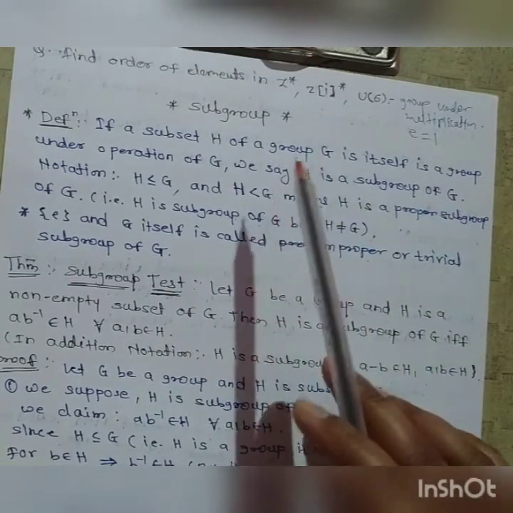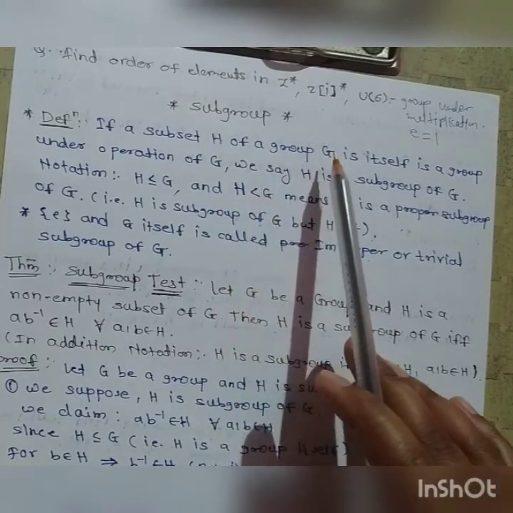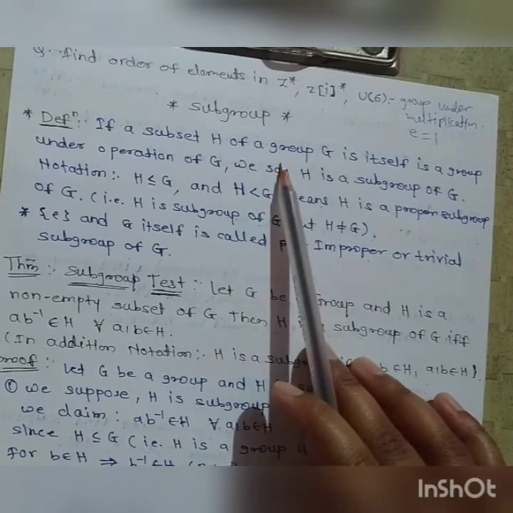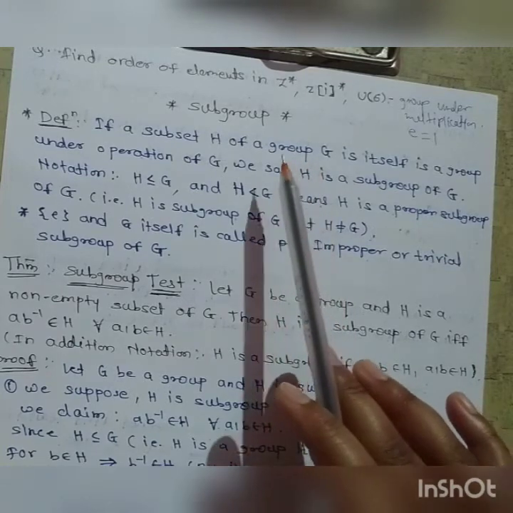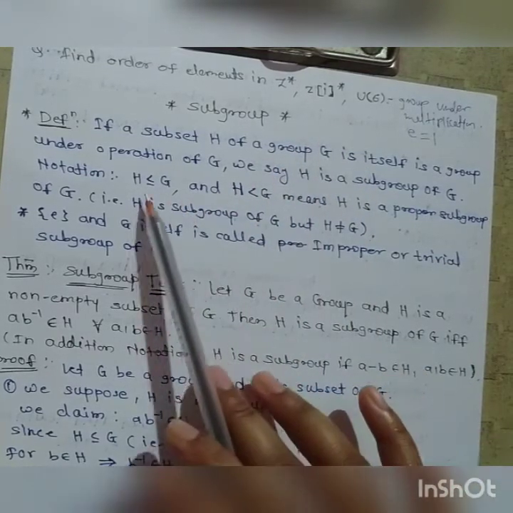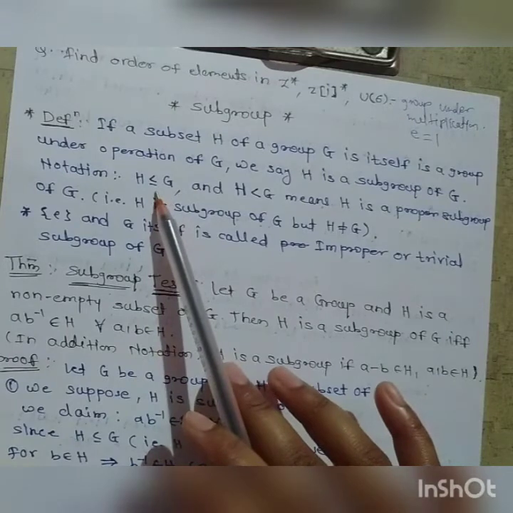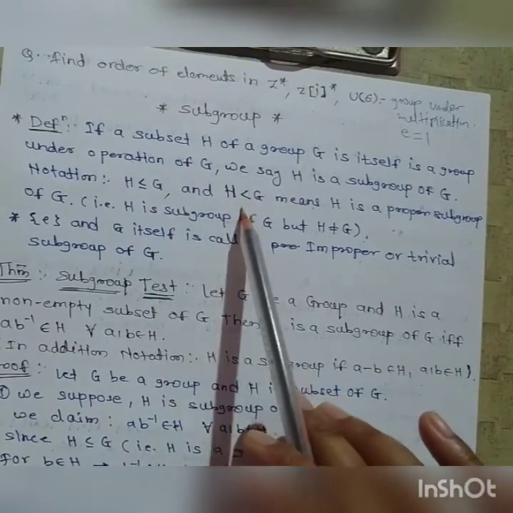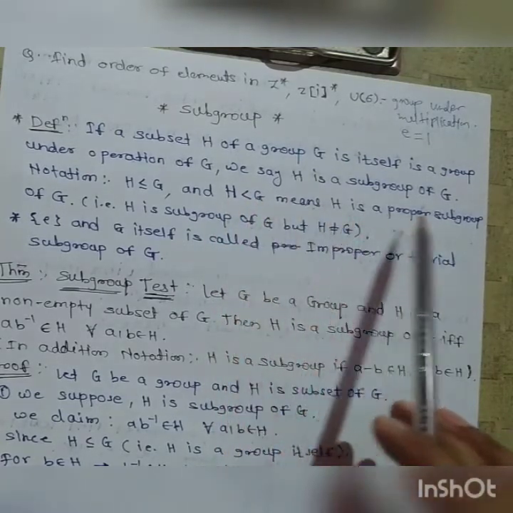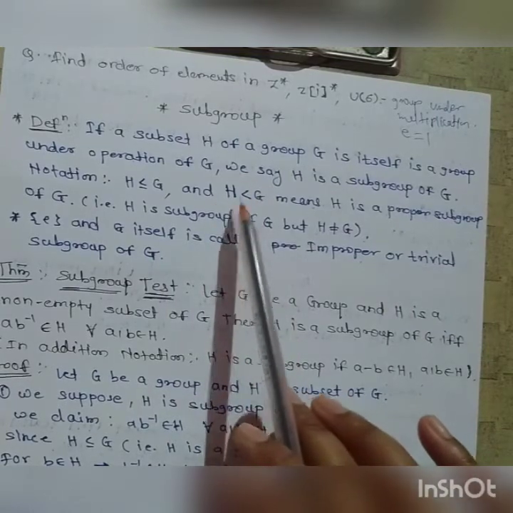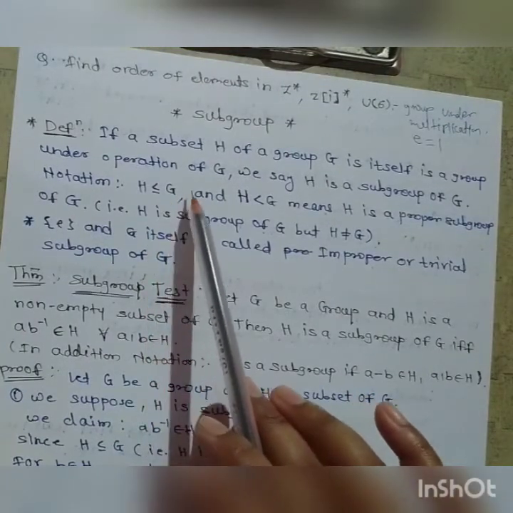We consider H as a subgroup of G when H itself is a group, when H itself satisfies the properties of a group. The notation is H ≤ G. This less-than-or-equal notation is for a subgroup, and when the strict notation H < G is given, it is nothing but H is a proper subgroup of G.